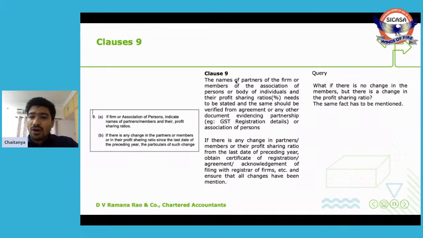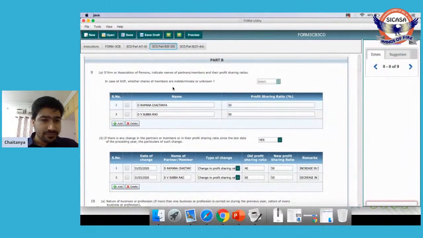What if there is no change in the members, but there is change in the profit sharing ratio? Say members are one and the same. There is no change in the members, but the profit sharing ratio between those members got changed. So the same thing has to be reported. We will see in the utility how this has to be reported.